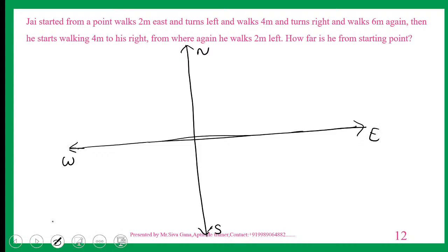Jay started from the point 2 meters east. So let us say this is the starting point, 2 meters east. And then turns left, which means the top, 4 meters. And then turns right and walks north facing right. Turns right and walks 6. This is 6 here itself. And then he starts walking 4 meters to his right.